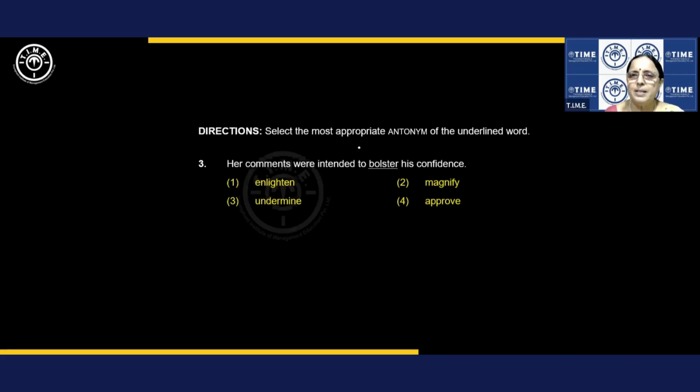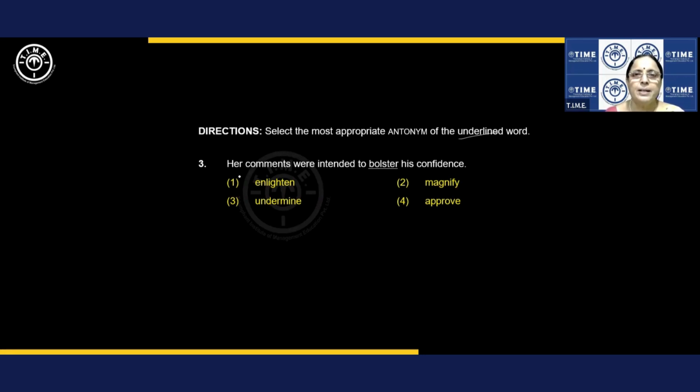Select the most appropriate antonym of the underlined word. Right. Only underlined word and remember antonym. Fine. Ready. So, though it is asked to give the antonym of the underlined word, dear students, we just can't read the word and pick the answer. It is synonym or antonym. It's better to read the sentence completely so that you know the context, and that's how you can pick the word that is contextually correct as a synonym or as an antonym.